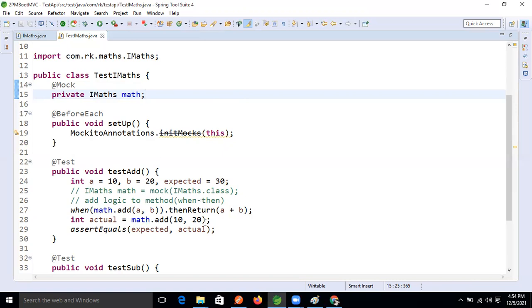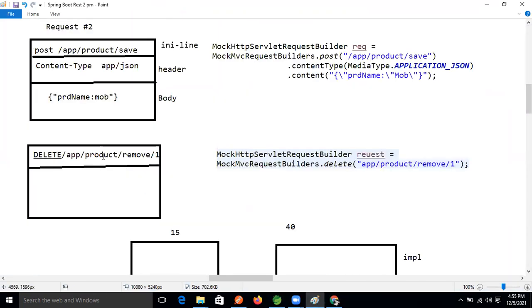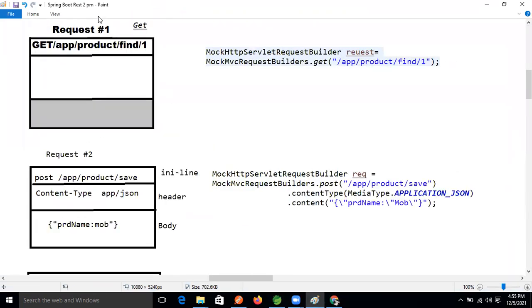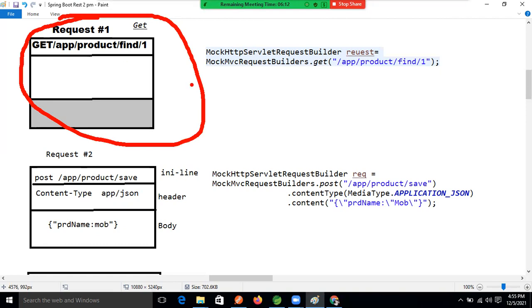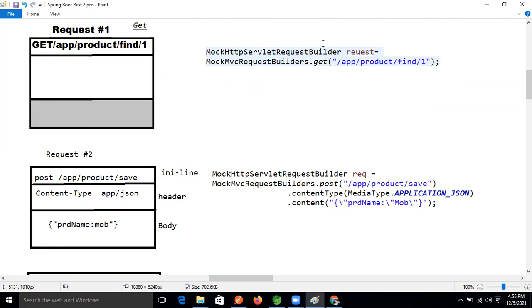The project, the real-time web application is there. Don't worry, till now I explained this area. See this auto configuration, request, response, all those things. Don't worry, next we will create this object using the mock framework, make the request to our API, and test it. Don't worry, still so many concepts are there.